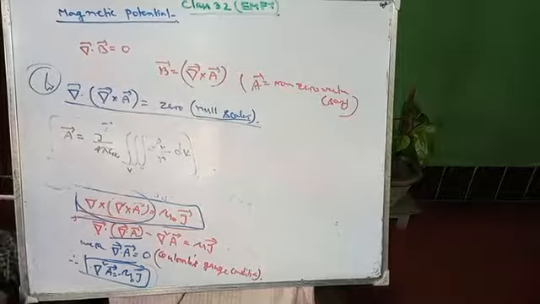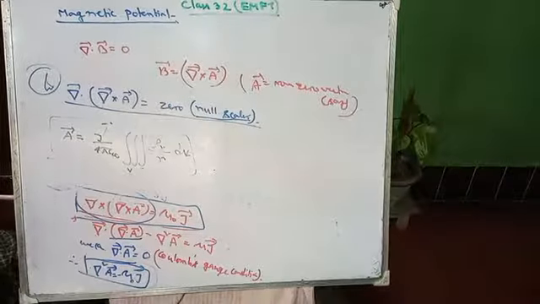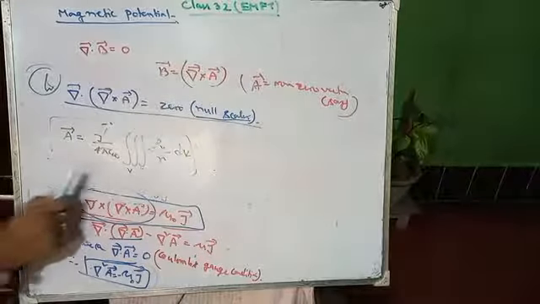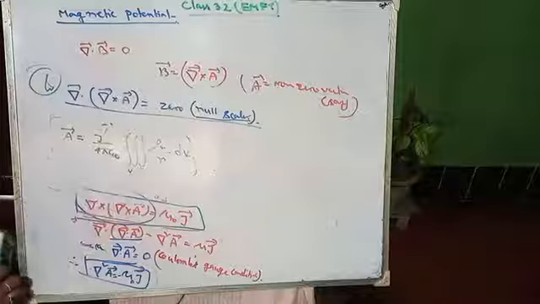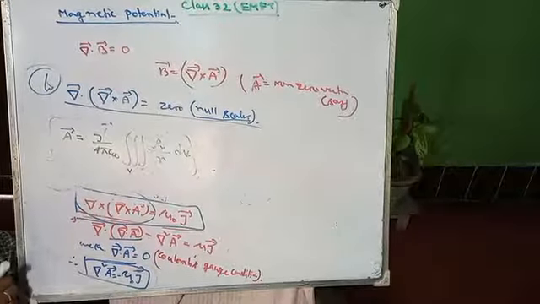Write one conclusion over here: magnetic vector potential is defined in the region with any finite value of current.